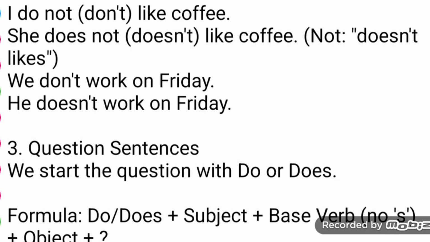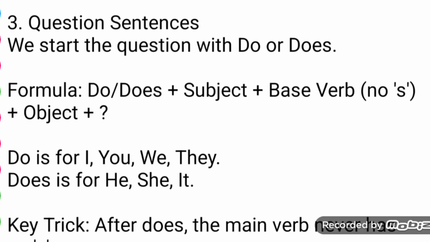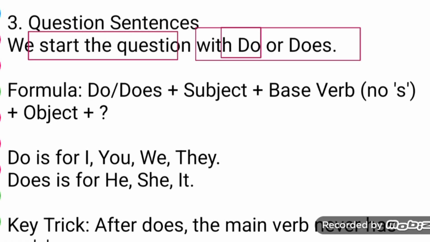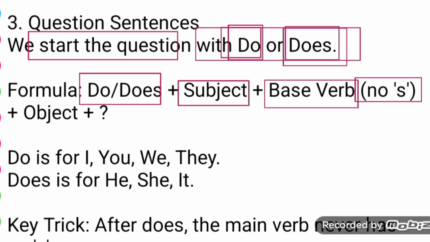This is fantastic. Actually, I'll say, viewer, this is fantastic. So how will you make a question? We start the question with do or does. But let's see where we use do and where we use does. This formula is very important for you: do or does, plus subject, plus base verb, plus object. But when you look at an example, it will be very clear for you, viewer.